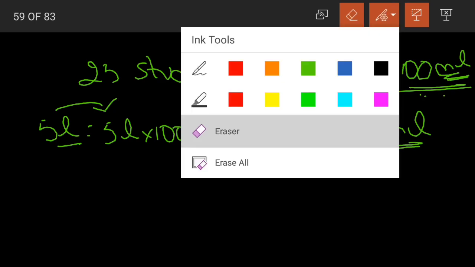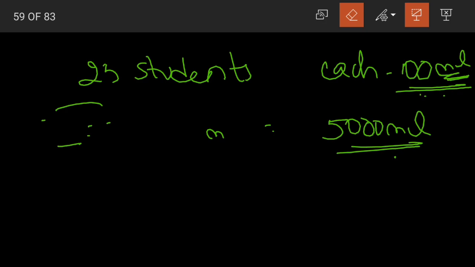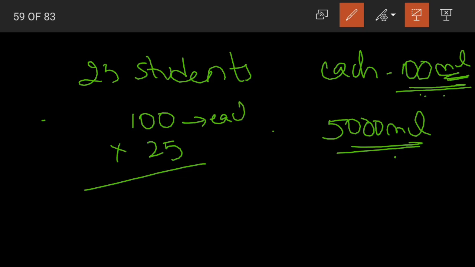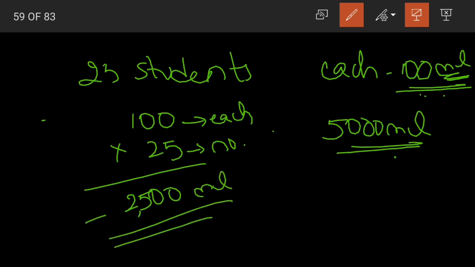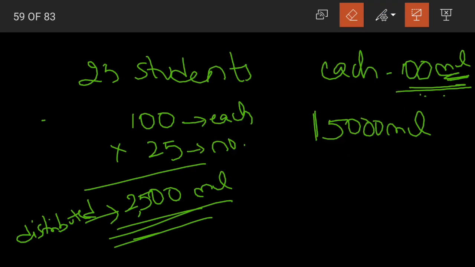So what is the total number of students? It is 25. So what is the total amount of milk that we have distributed? 100 into 25. The milk given to each student multiplied by the number of students. It would be 2500 milliliters. So we have distributed 2500 milliliters of milk among the students. The total quantity that we have is 5000 milliliters of milk.